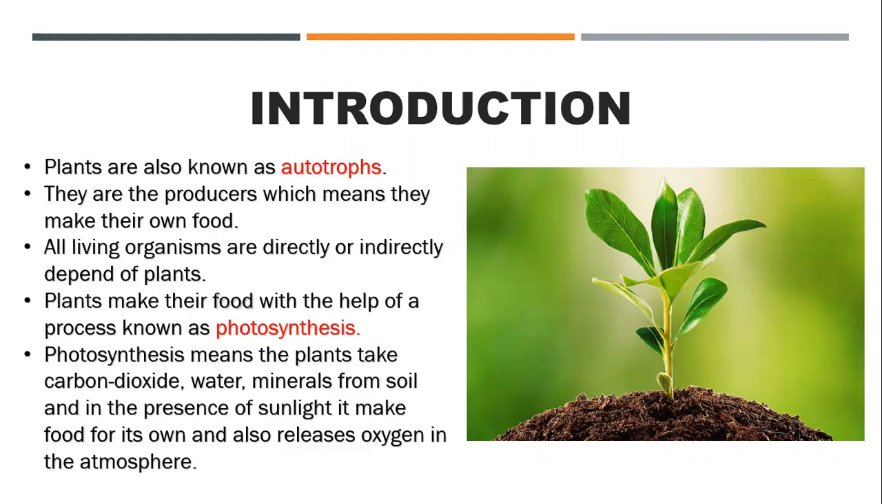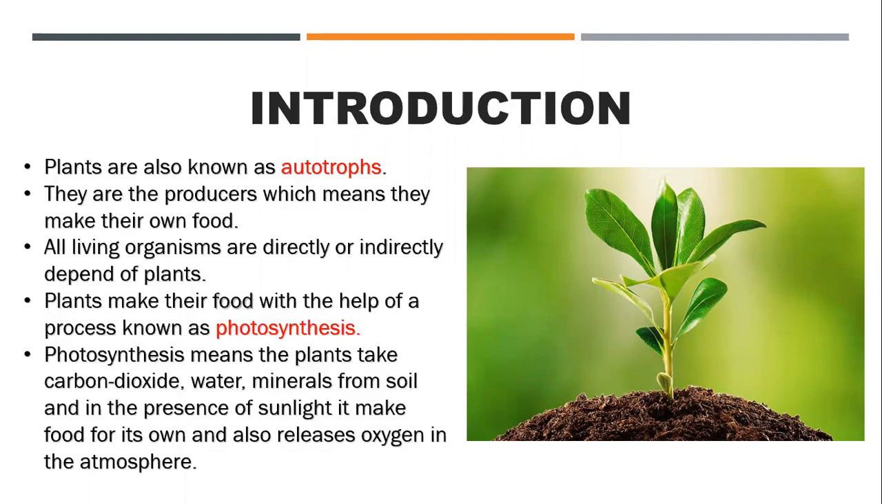Plants are also known as autotrophs. Autotrophs, if I cut the word into two, auto means automatically and trophs means living. So those living organisms which make their own food are known as autotrophs. Plants are also known as autotrophs because they are the producers, which means they make their own food. So all living organisms directly or indirectly depend upon plants, right?